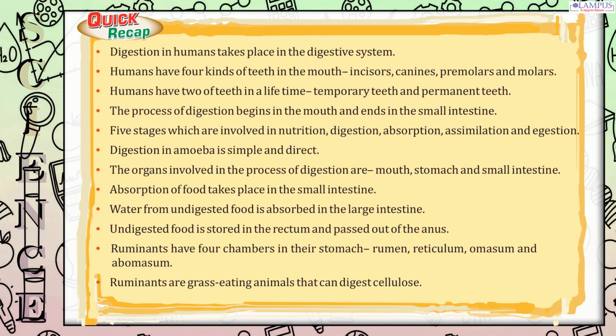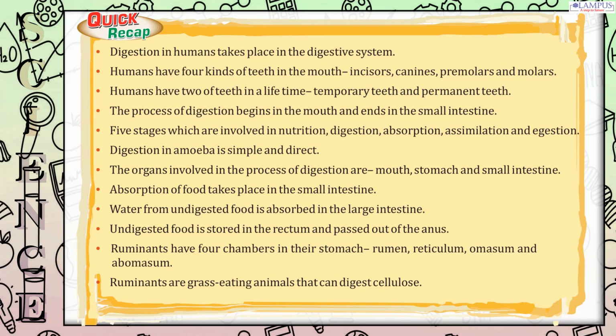Digestion in amoeba is simple and direct. The organs involved in the process of digestion are mouth, stomach and small intestine. Absorption of food takes place in the small intestine. Water from undigested food is absorbed in the large intestine. Undigested food is stored in the rectum and passed out of the anus.